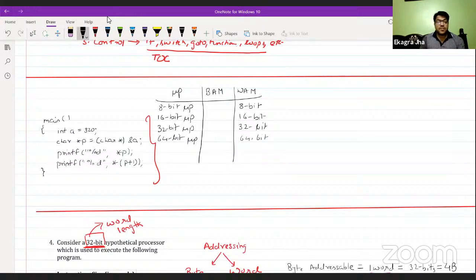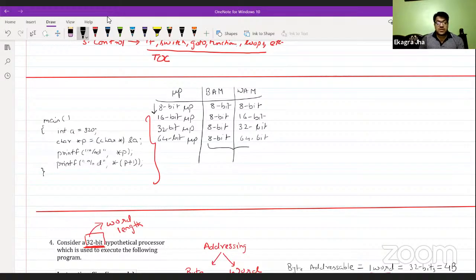But in byte addressable memory, a byte is always equal to 8 bits only. So whether the processor configuration is changing, the byte will remain 8 bits long. It is not going to increase in any architecture. So based on any configuration of the processor or word length, byte addressable memory will give you a cell size of only 1 byte, which is 8 bits.